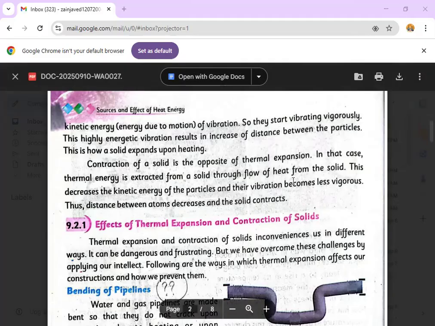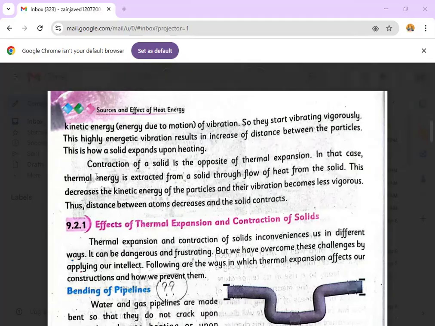Now, how does the contraction of a solid occur? The contraction of a solid is the opposite of thermal expansion. One thing is expanding, so the opposite of expansion is contraction. In expansion the volume and size increase, while in contraction the volume and size decrease.